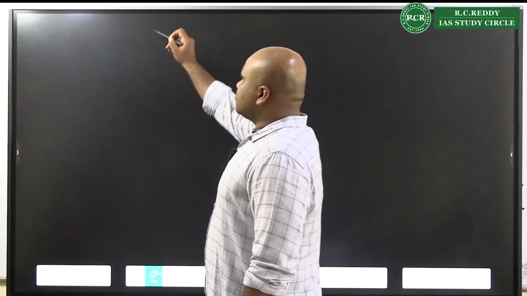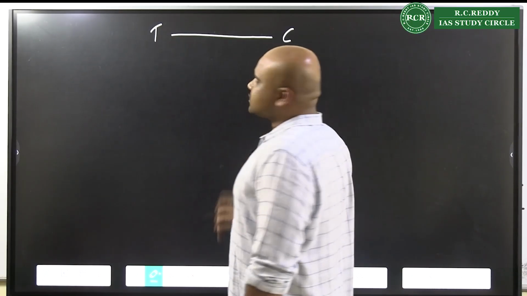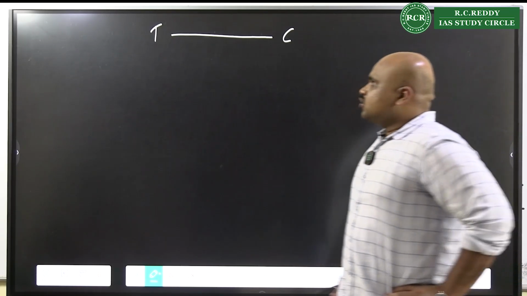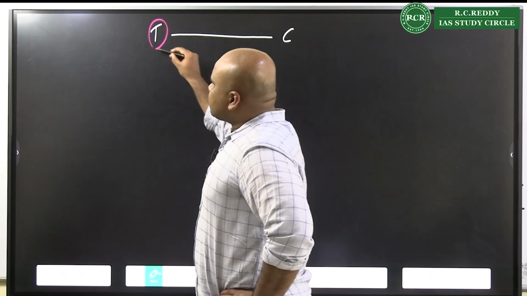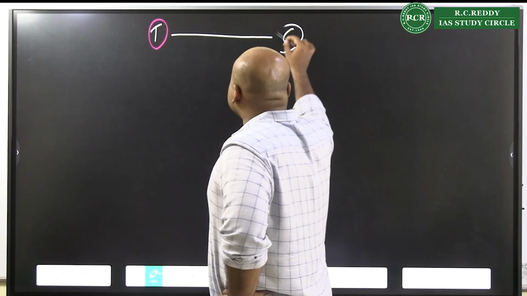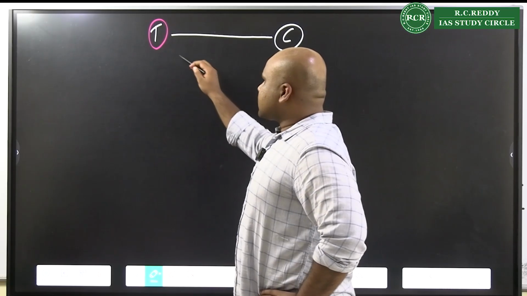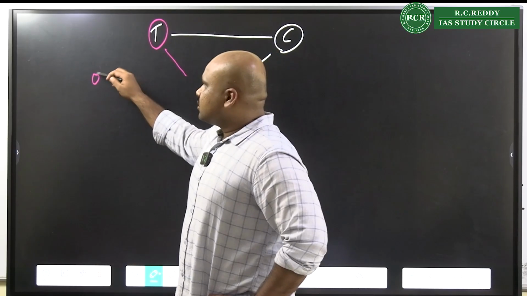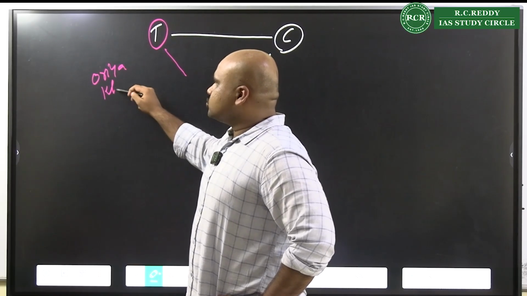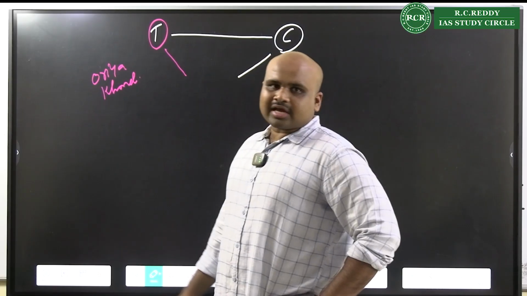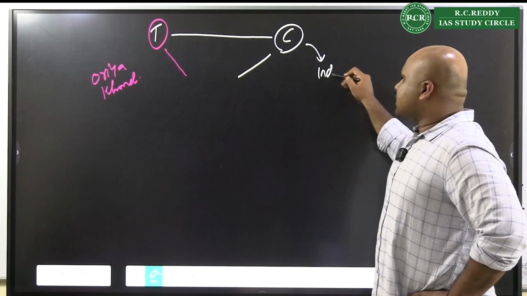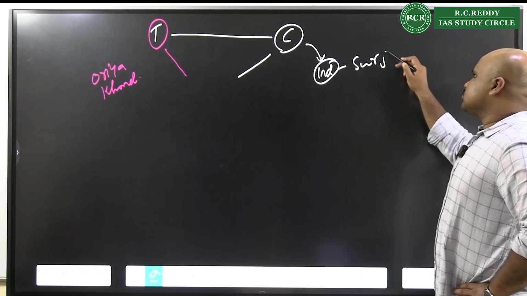Then apart from that, whenever you are talking about the tribe caste continuum, you please understand there is no perfect tribe, there is no perfect caste, but we see the convergence of both tribe and caste elements. For example, Oriya caste and Kond tribe. And you see, the studies were largely Indianized by whom? Surjit Sinha.